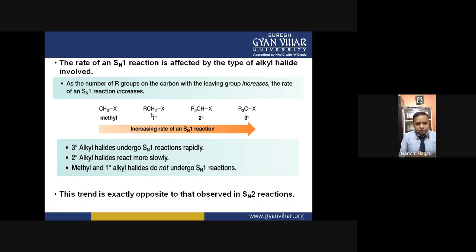They can't exist normally. If they don't exist, then on which center will the nucleophile attack? The nucleophile doesn't have a place to attack, doesn't have a center to attack, then how will products be formed? Okay? So this trend is exactly opposite to what we observed in SN2 reaction. In case of SN2 reaction, the order of reactivity increases if we move from tertiary to secondary to the methyl halide, because the stability of the transition state and the intermediate carbocation are just opposite to each other.